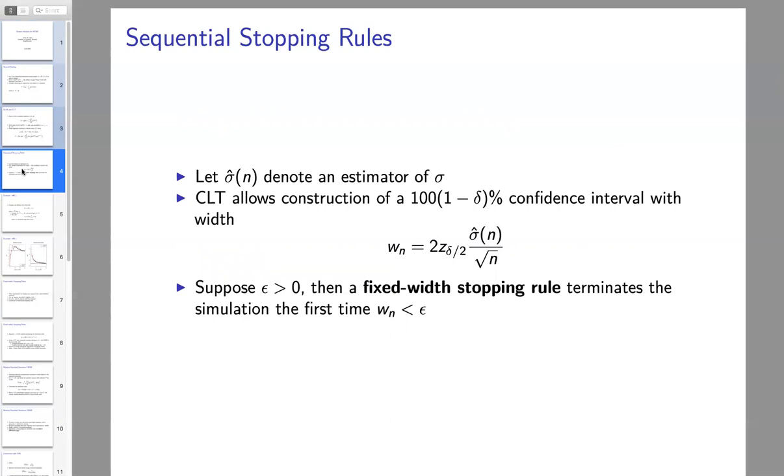And that confidence interval is going to have a width. The length of that confidence interval is going to be 2 times our critical value times the Monte Carlo standard error. Then I can simulate until I have enough data, until n is large enough that that confidence interval length is less than some pre-specified value, which we'll call epsilon. This is referred to as a fixed width stopping rule, and it will terminate the simulation the first time that confidence interval length is below our pre-specified epsilon value.